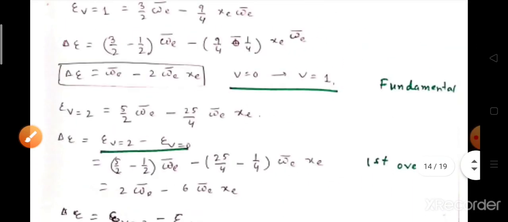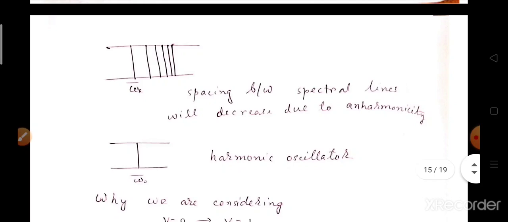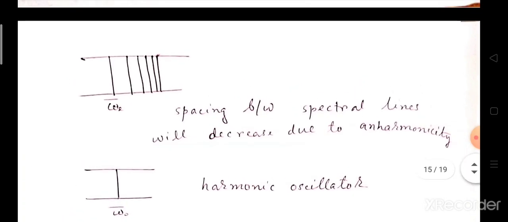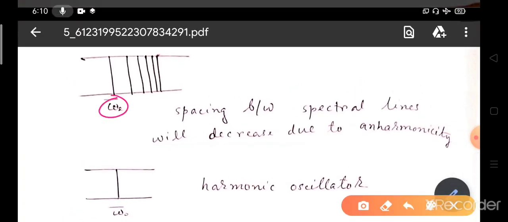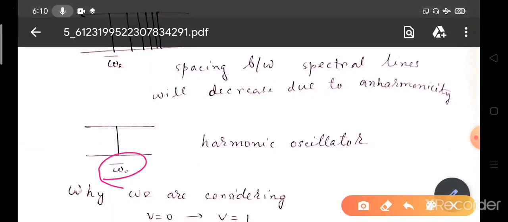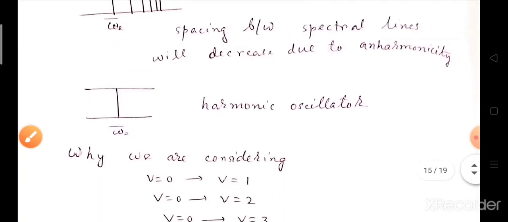These are all given in any standard textbook. What you have to understand is the physics here: why all of this is happening, why the harmonic oscillator model failed, and why we have to include the anharmonicity term. That is important. So we should get not a single line with wave number omega e bar, but also some other lines, and the separation between these lines will be of decreasing order due to the anharmonicity. For the harmonic case, we should get just one single frequency. Now we get several different frequencies.